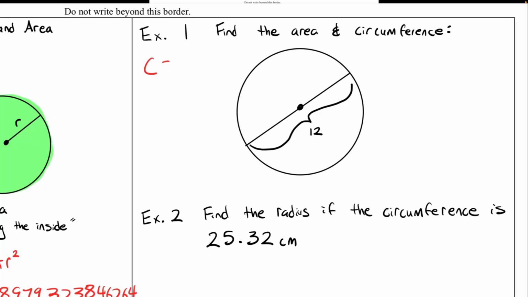Exactly. So I'm going to say circumference is equal to 2 times pi times the radius. My radius in this case is, well, 12 is the diameter. So half the diameter is 6. So I'm going to say times 6 in this case. And the answer here is going to be 12 pi.